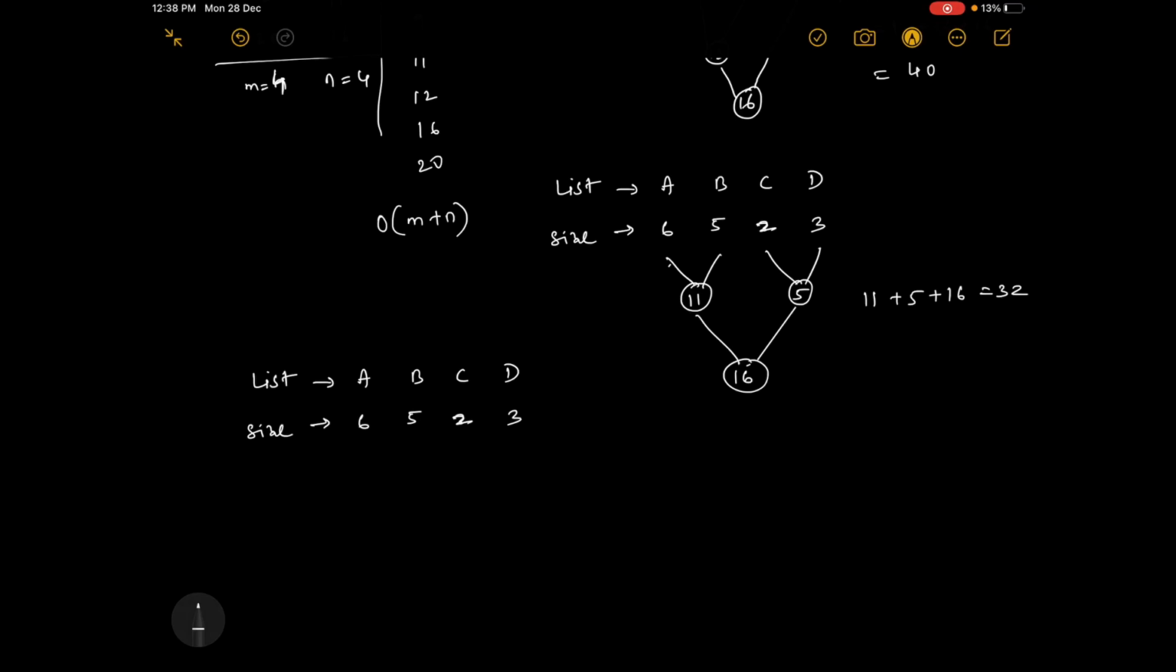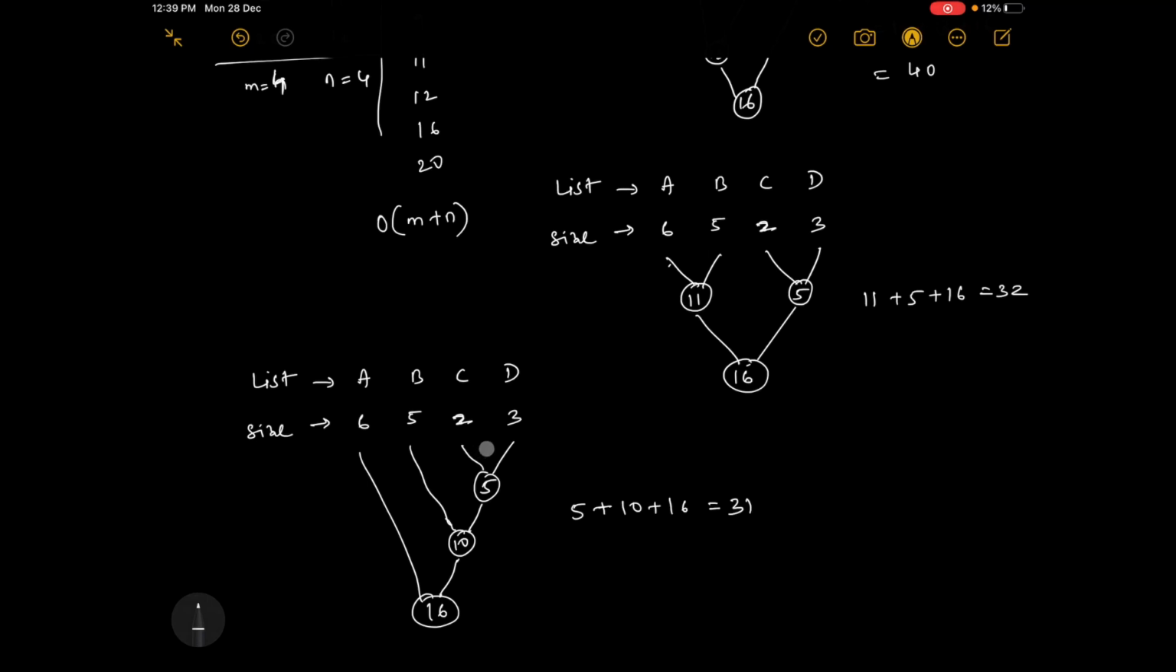Now I have one more method. First I'll combine these two. I'll get 5. Then I'll combine with these two: 5 plus 5 is 10. Then 6 with 10 is 16. Yes, I have taken all the lists and combined. So what is the total time taken? 5 plus 10 plus 16. How much? 21 plus 10 is 31. Yes, the time consumed is still less than the earlier one. So which is the best out of these? The third method.